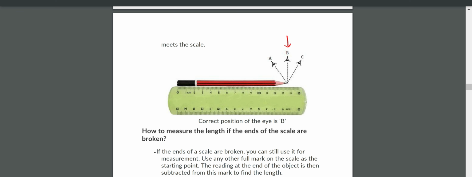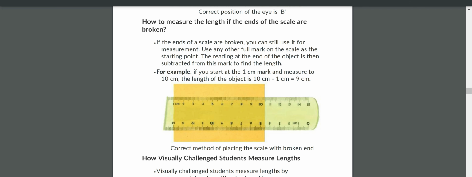Now, how to measure the length if the ends of the scales are broken? Break the ends of the scale. No sir, Mummy will scold me. Arre yaar, break it for me.